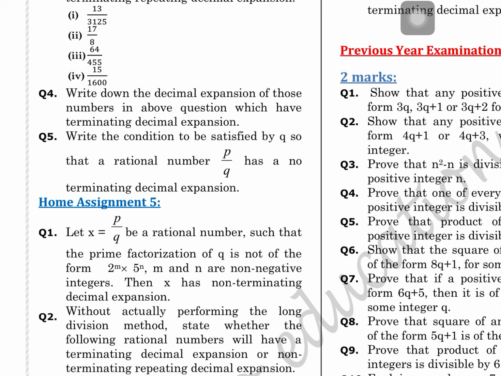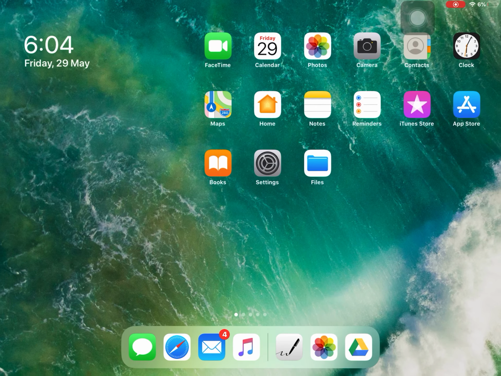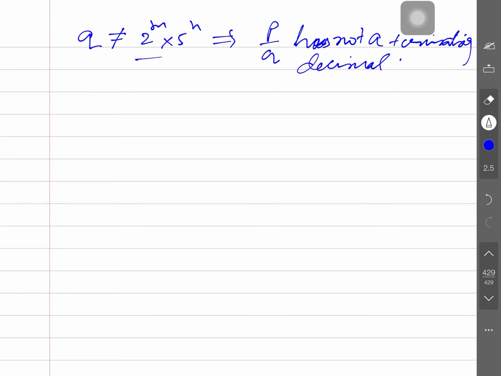One more result you have found here: if the highest power of the factor 2 and 5 is 6, then it will terminate after 6 digits. So the highest power of 2 and 5 actually predicts the number of decimal places. I am telling you how to find this easily without the long division method.